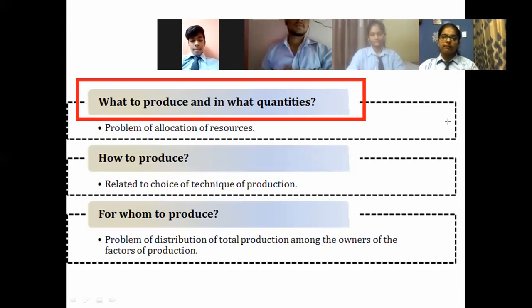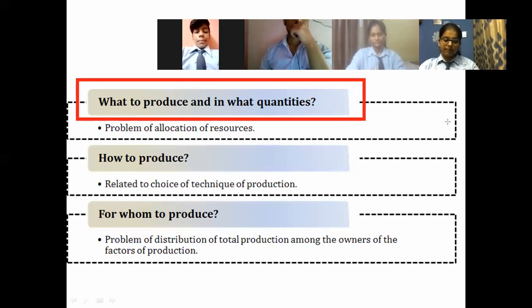Or shall I produce an engine, which is a producer commodity, because the engine will be installed in cars or automobiles, and ultimately the final product will be there? So what kind of product should I produce? This is the first problem in every person's mind in the nation.